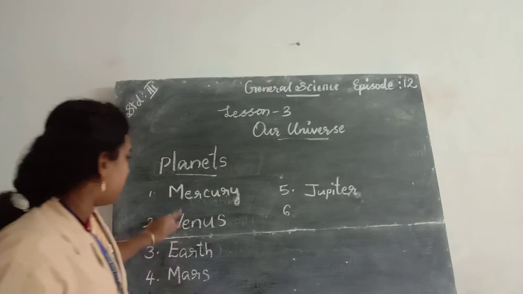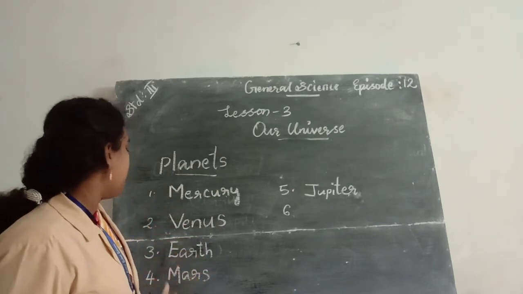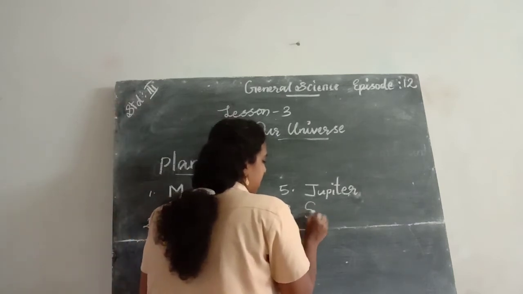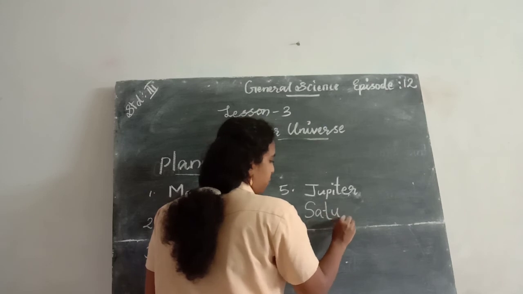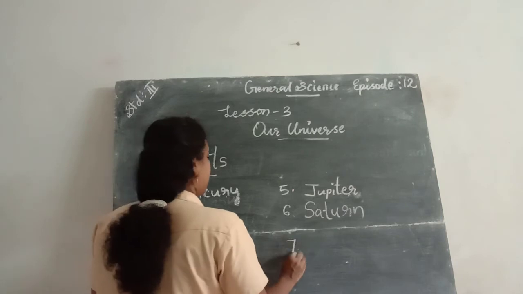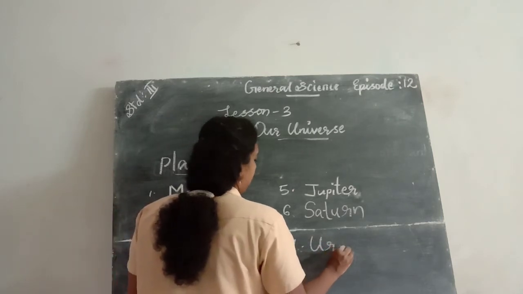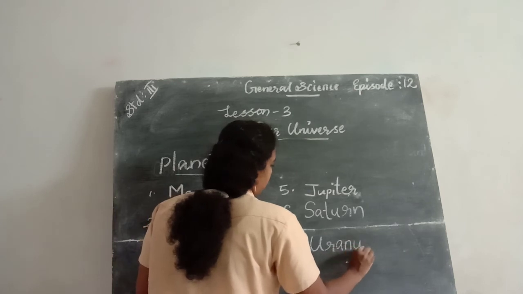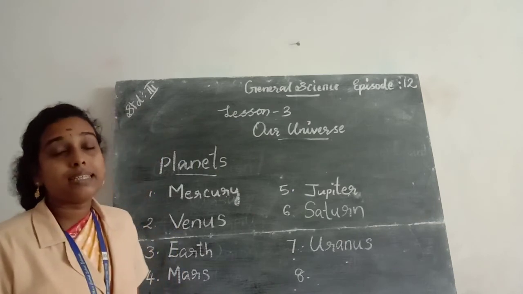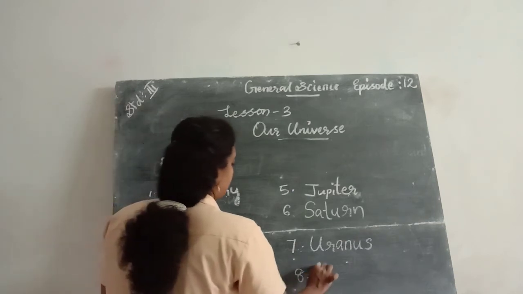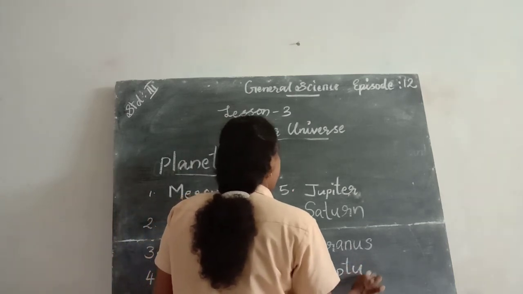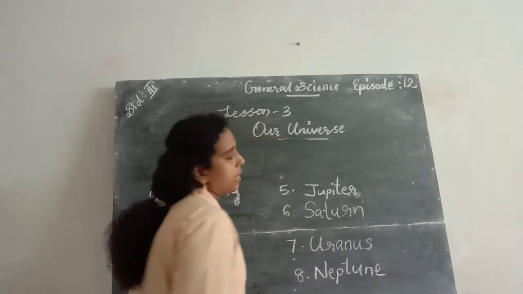And the sixth one, Saturn. Then Uranus. Then the last planet, that is Neptune.